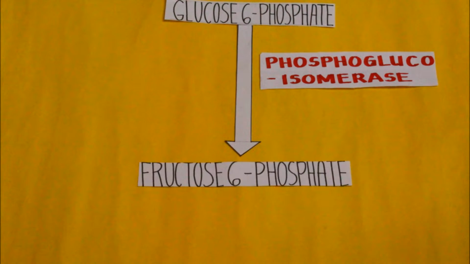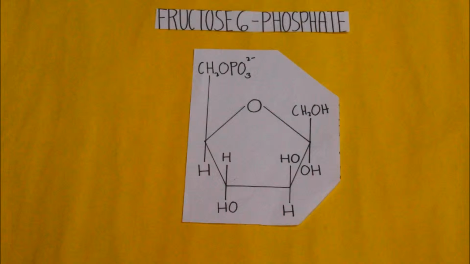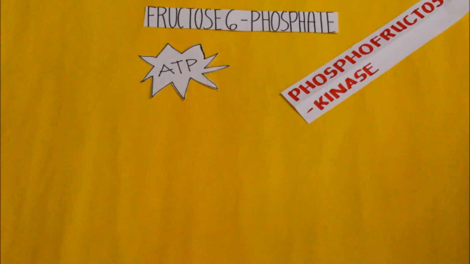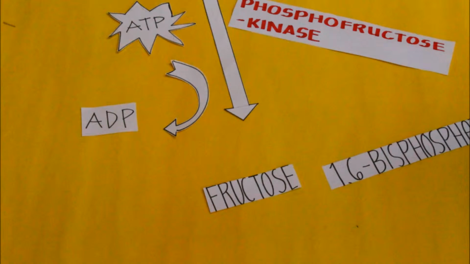G6P will then be acted upon by phosphoglucoisomerase, which will change the configuration of G6P to fructose 6-phosphate. F6P will then be acted upon by phosphofructokinase. This process will need ATP as a source of energy in order for the process to proceed. The reaction will produce fructose 1,6-bisphosphate.